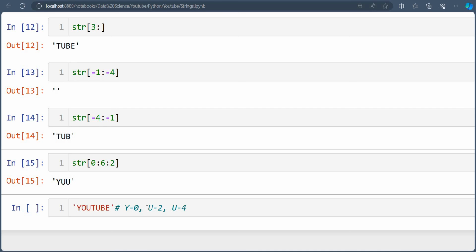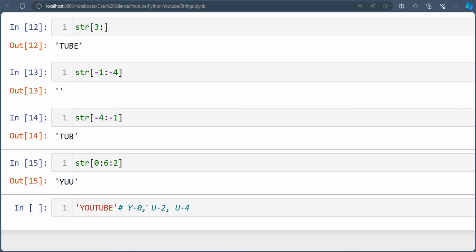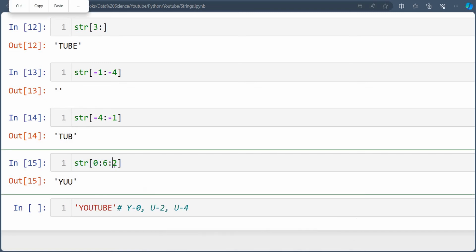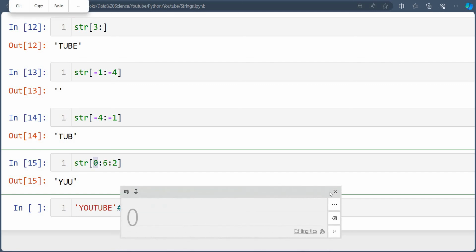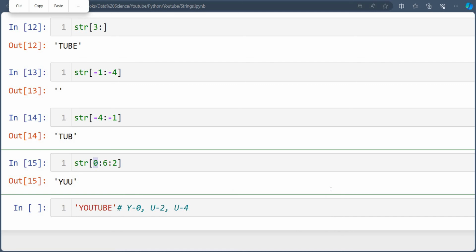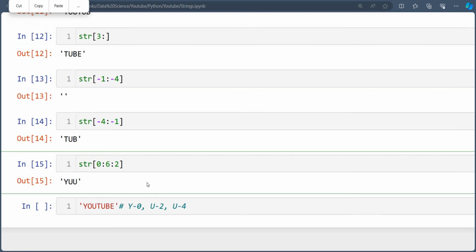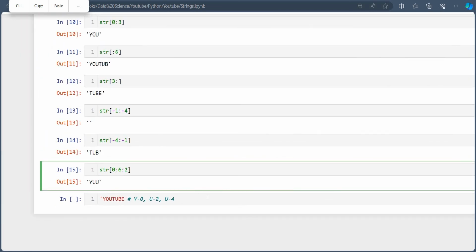Okay, so this last one is steps, this one is end, and this one is start. Okay, hope you have understood this. This is a very simple concept, guys.